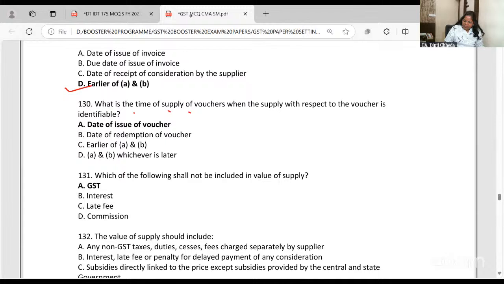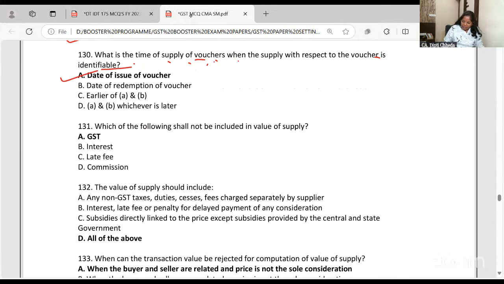What is the time of supply for vouchers? If they are identifiable, then the day the voucher is issued. If they are not identifiable, then the day the voucher is redeemed. Which of the following shall not be included in the value of supply? Interest, late fee, commission, these we will add. Taxes, value of supply is always without the GST.